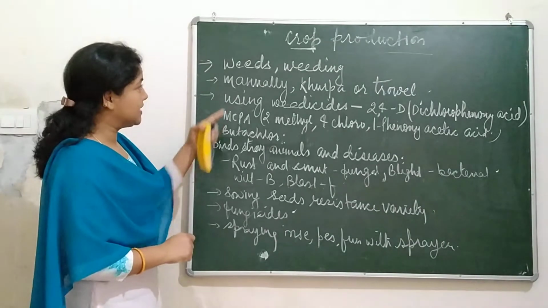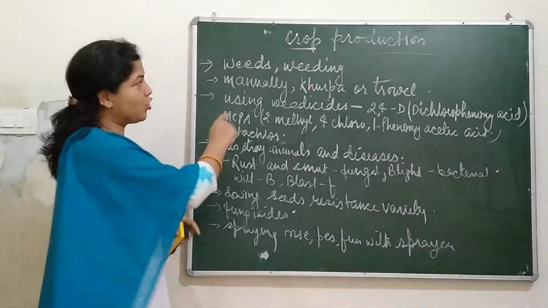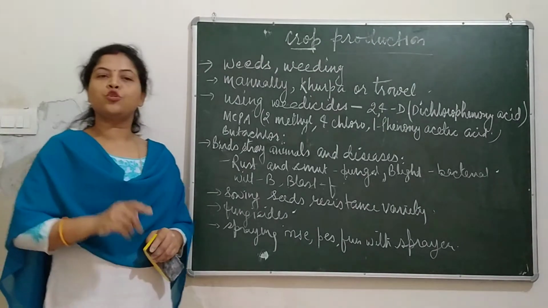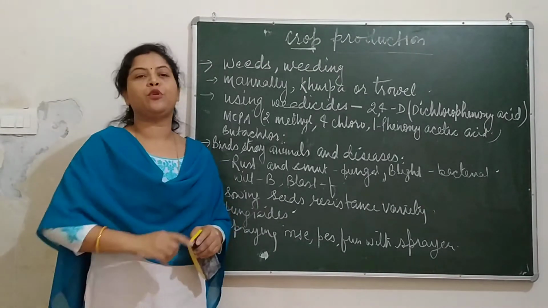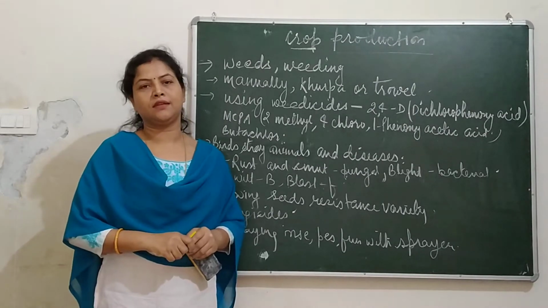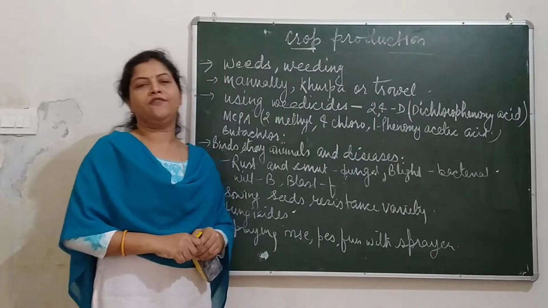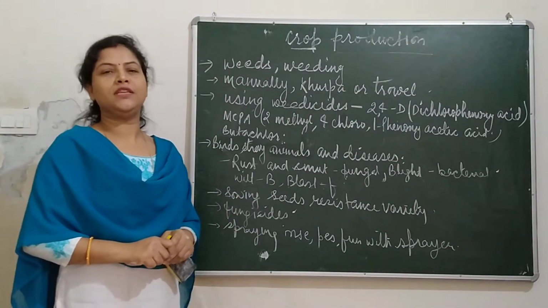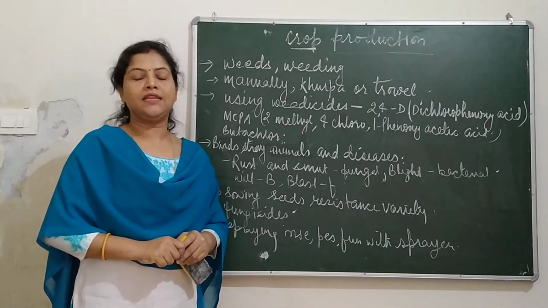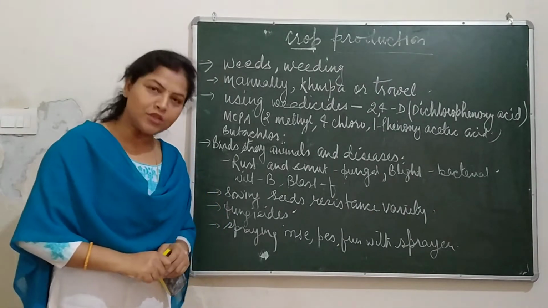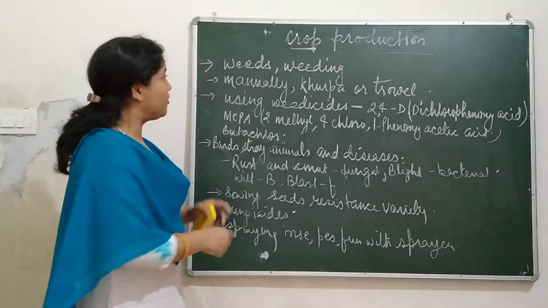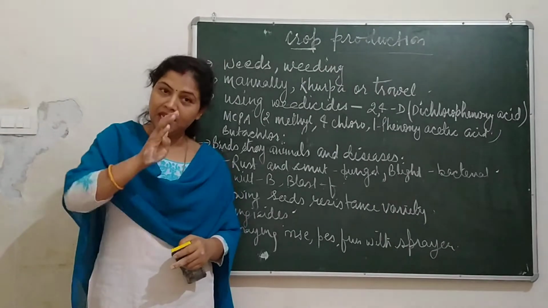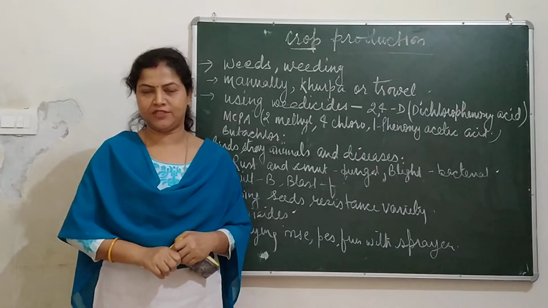After that, the next topic is protection of crops. So crops must be protected from so many things. In the start itself I told you that growing crops is not so easy. It takes lots of effort. So even when the crops are grown, they need to be protected 24 hours.